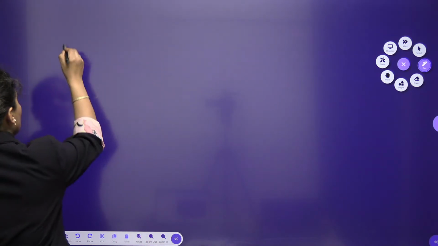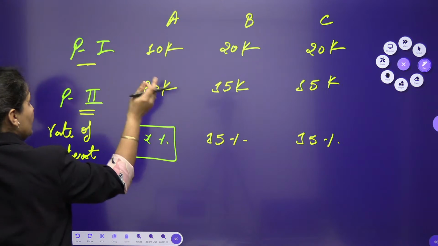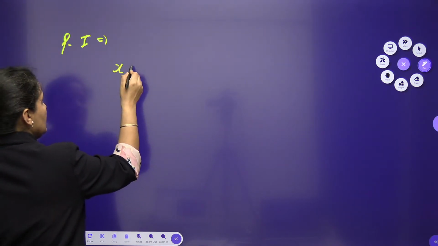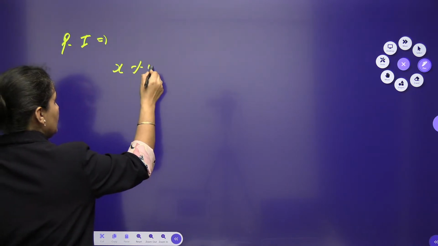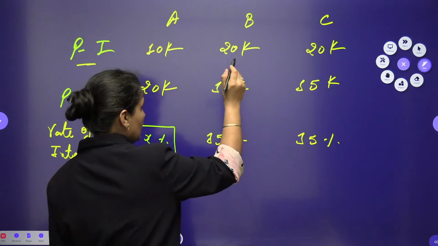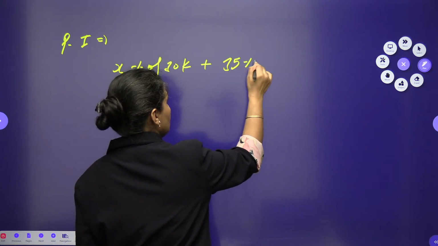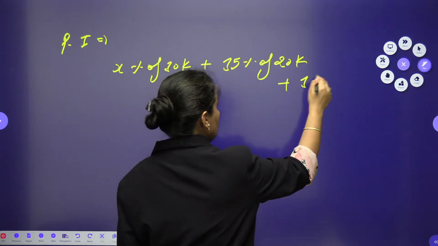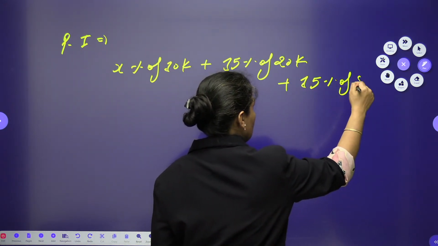So let's solve for person 1. Person 1 is having X% rate of interest in the A scheme, so X% of 10k plus 15% of 20,000, and the next is again 15% of 20,000.